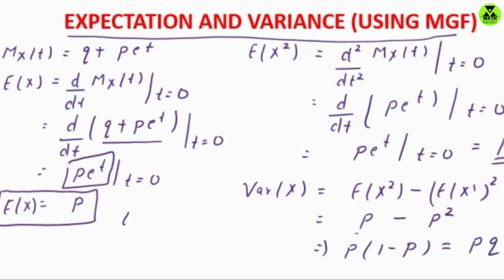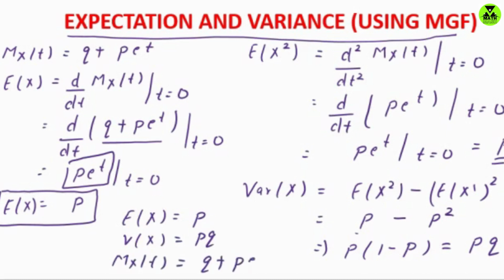So the expected value of x for the Bernoulli distribution is p. The variance of x is pq, and the moment generating function of the Bernoulli distribution is given by q plus p e to the power t. This is all about the Bernoulli distribution.